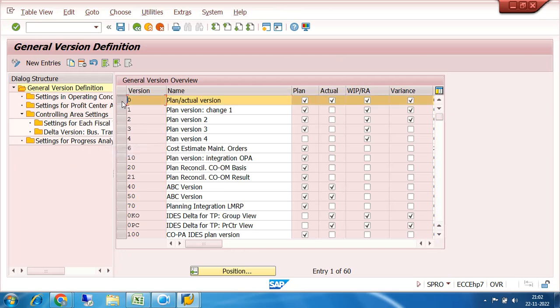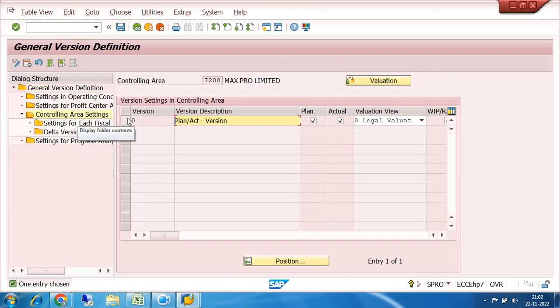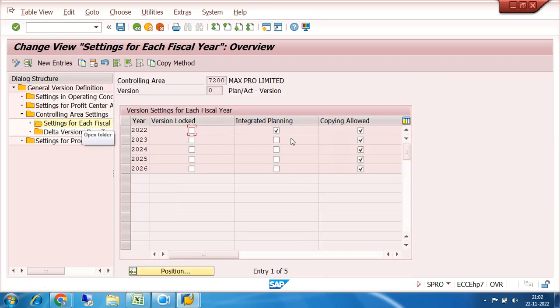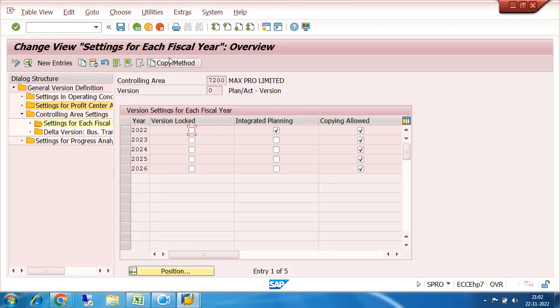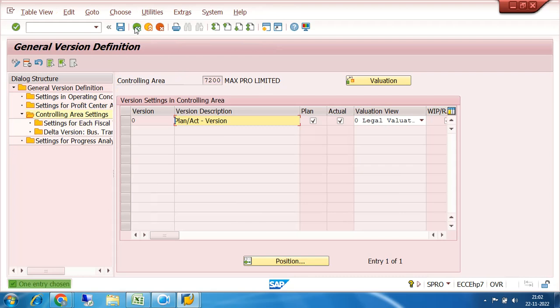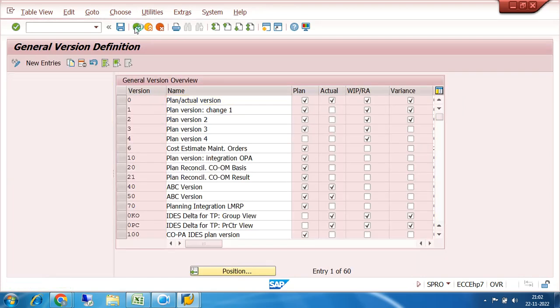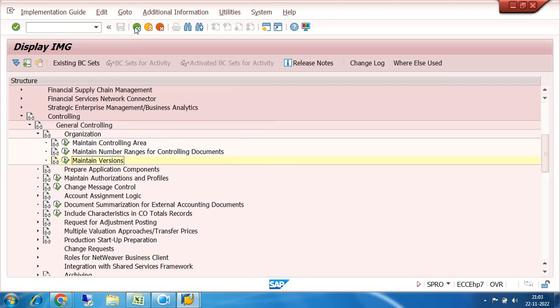Okay, so what version I have selected? I am selecting the version. Click on the controlling area, again select this one, select setting for each fiscal year, right? This is the status which were there and we control it. Then let us go to the profit center accounting. Okay, I think profit center accounting is not active. We will go and activate the profit center. So let us come back.